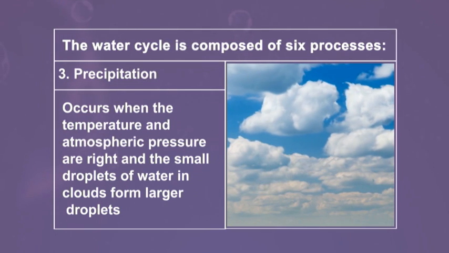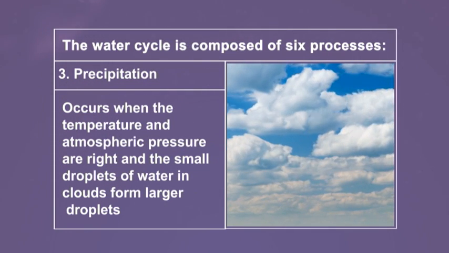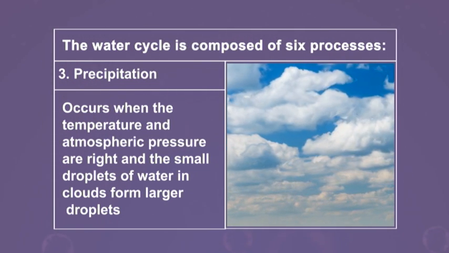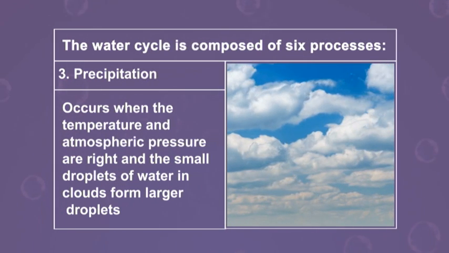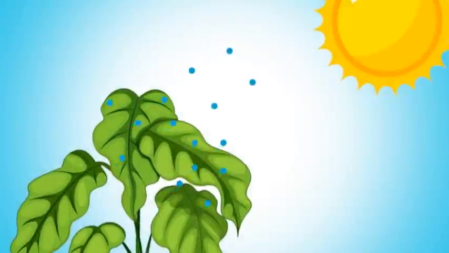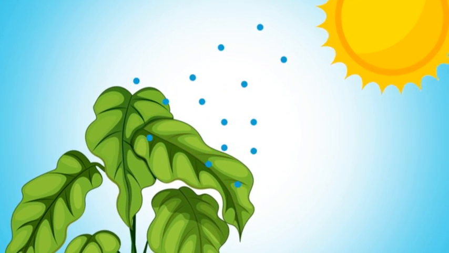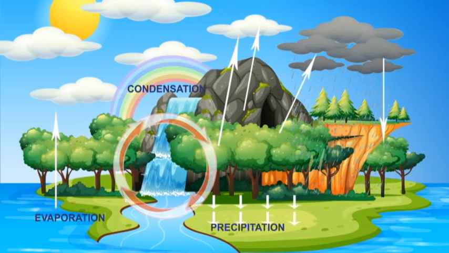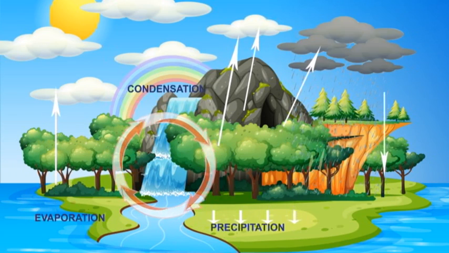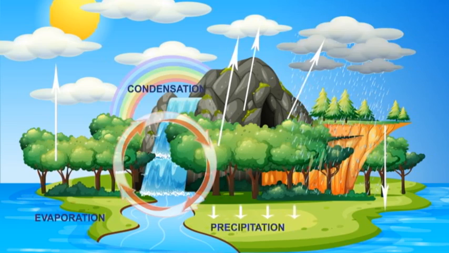3. Precipitation occurs when the temperature and atmospheric pressure are right and the small droplets of water in clouds form larger droplets. The raindrops then fall to the earth. As a result of evaporation, condensation, and precipitation, water travels from the surface of the earth, goes into the atmosphere, and returns to the earth again.